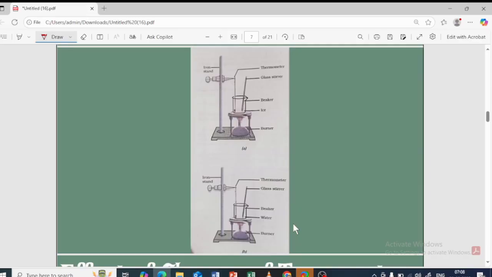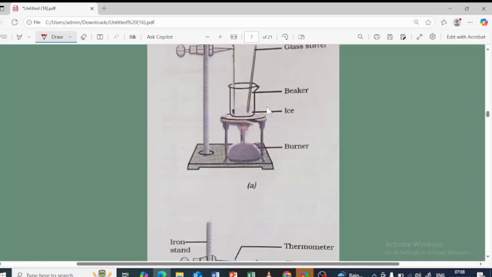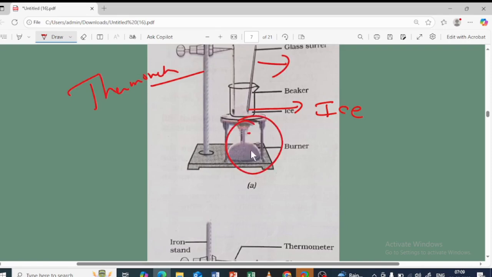So this is the experiment that we are performing. You can see over here, the beaker is taken, within that the ice is taken, and a glass rod is being kept, as well as the thermometer. This is the burner. So we are going to heat the ice with the help of this burner. We are going to provide the temperature with the help of the burner.